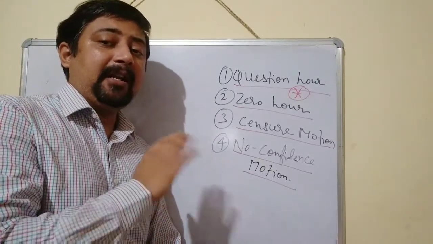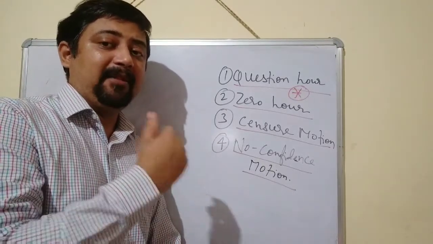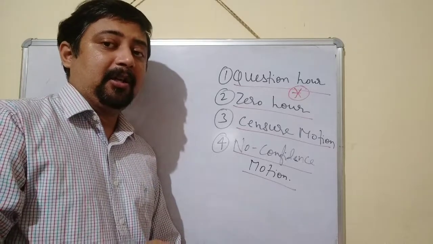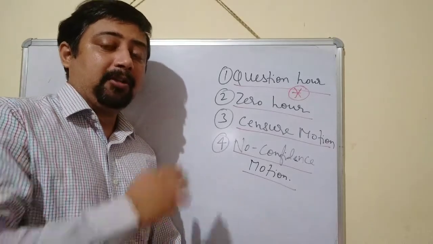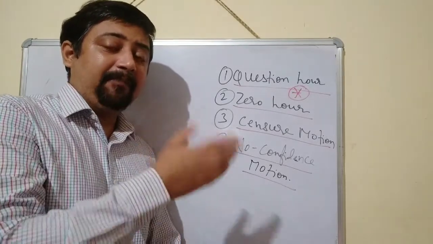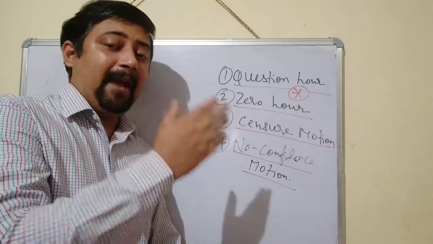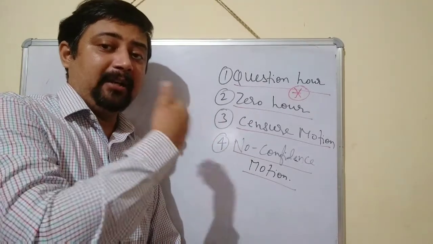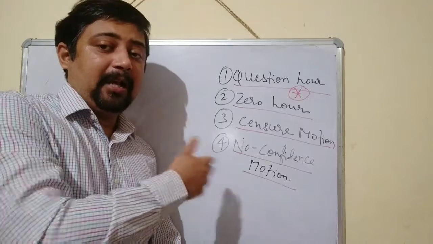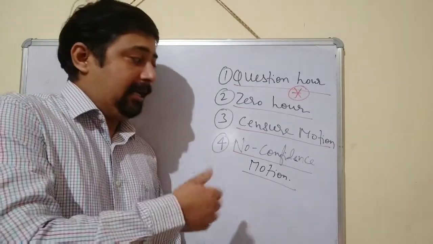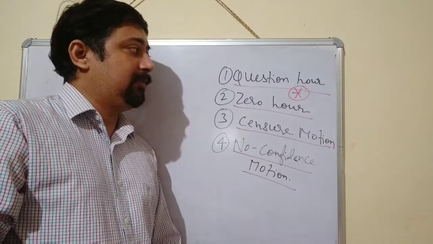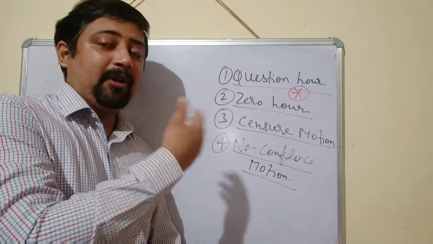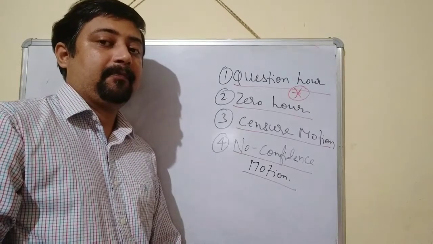Here 10 days time is given to the respective ministers to prepare the answer. The question is given in advance, and in the parliament the minister will have to answer because he already got the question 10 days in advance, and after 10 days when he sits in the parliament, he is going to answer the questions.